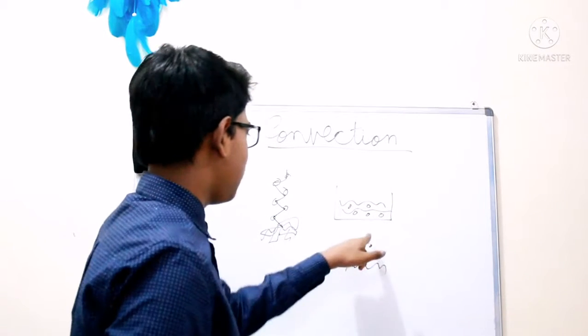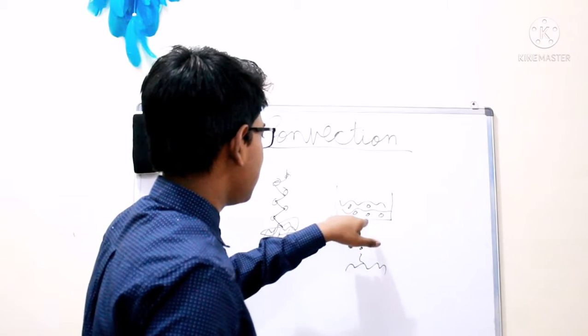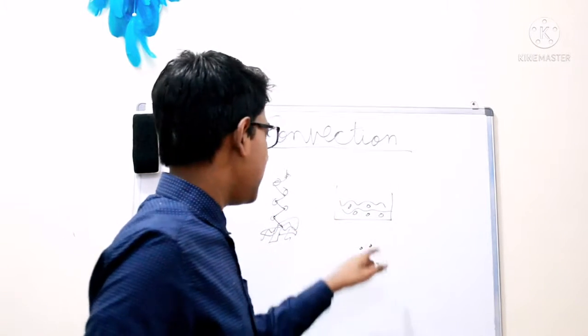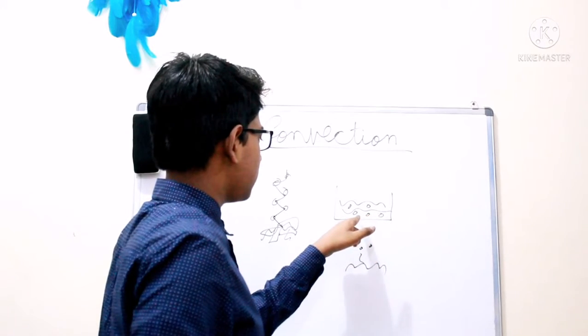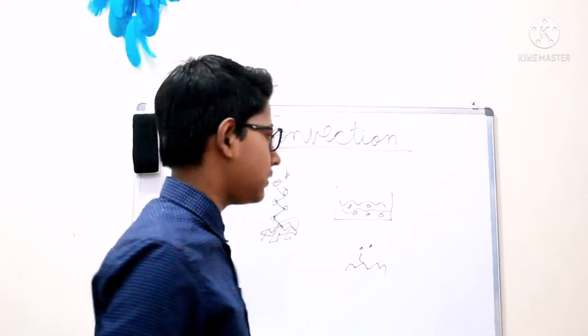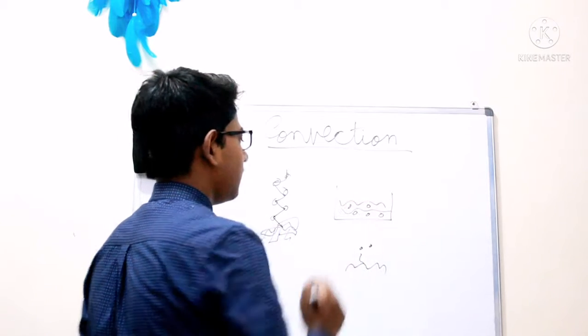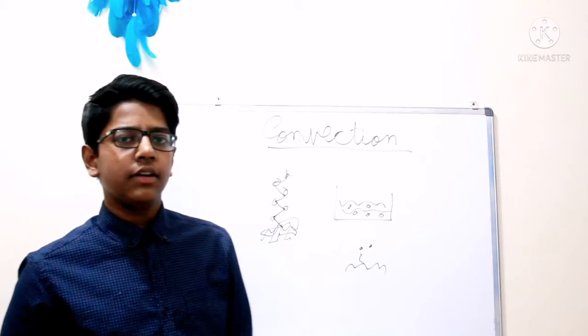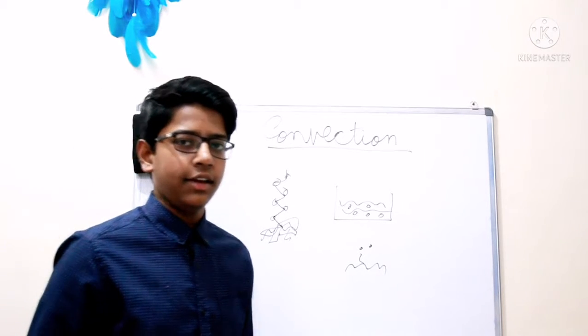So now when this heat goes to here, it makes the iron utensil hot, and now these oxygen molecules catch up the heat, and then this water starts to boil. So now you have got to know everything about convection. Now I'm going to teach you about radiation.